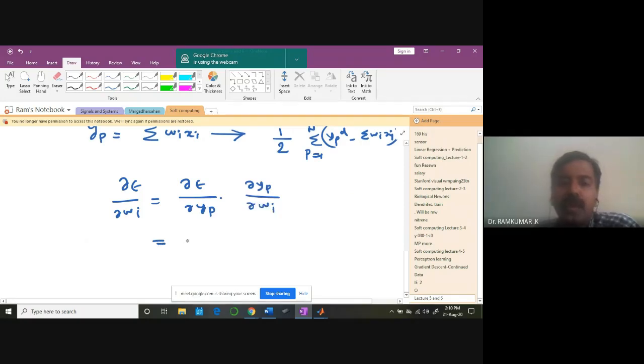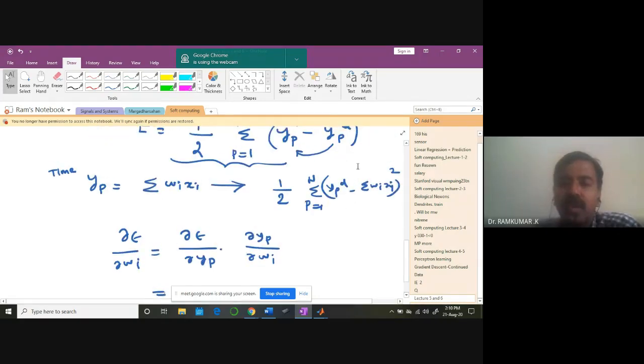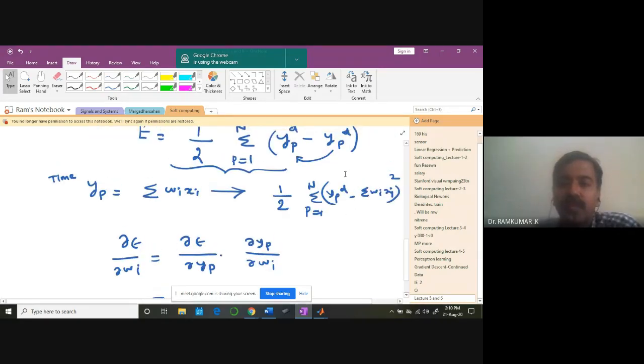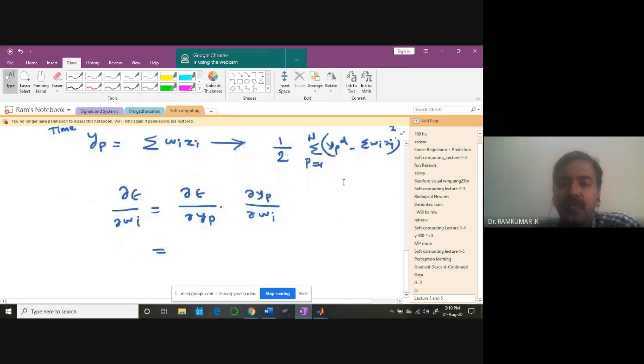Since there is a square term, the derivative with respect to Yp gives 1 by 2 dot 2 sigma p equal to 1 to n, (Yp minus Yp desired), with a minus sign. Then dYp by dWi gives xi.